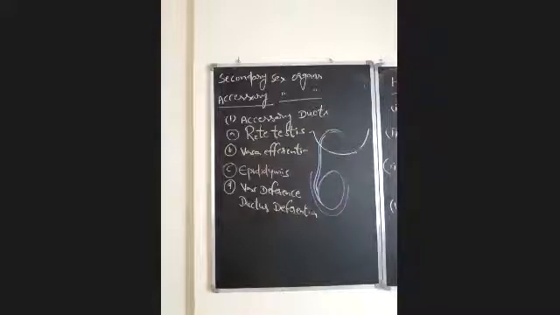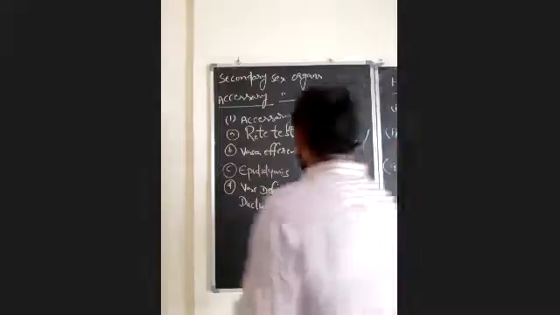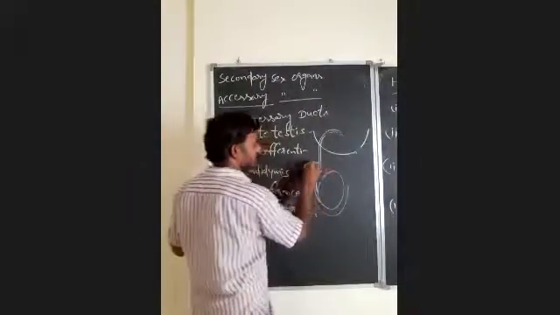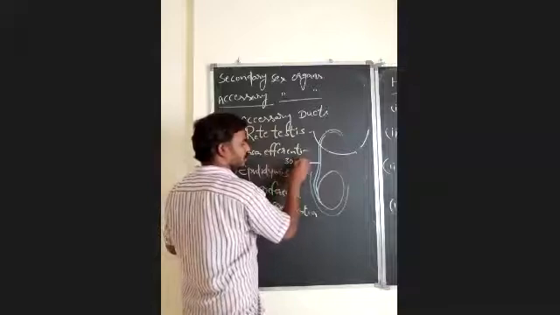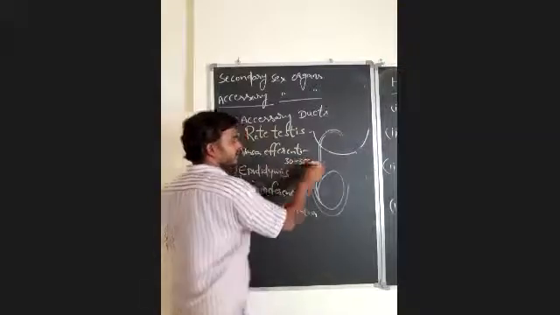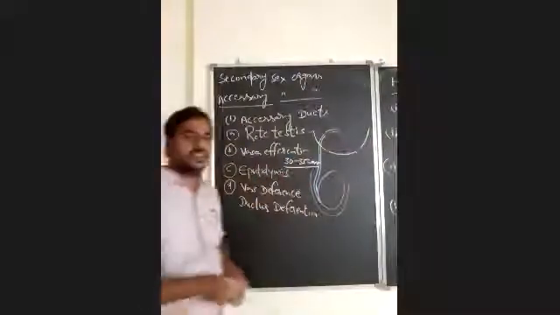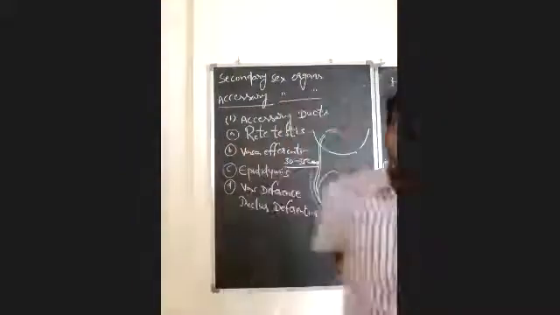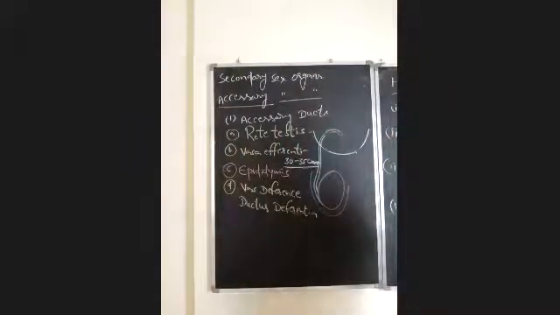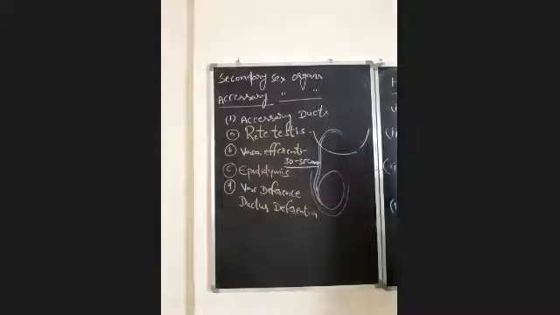It is about 30 to 35 centimeters in length. In the male human being, the length of the vas deferens is 30 to 35 centimeters.